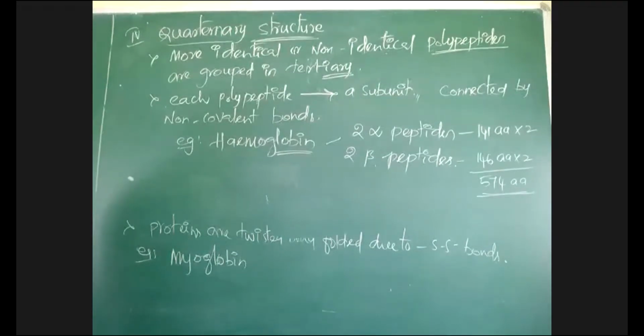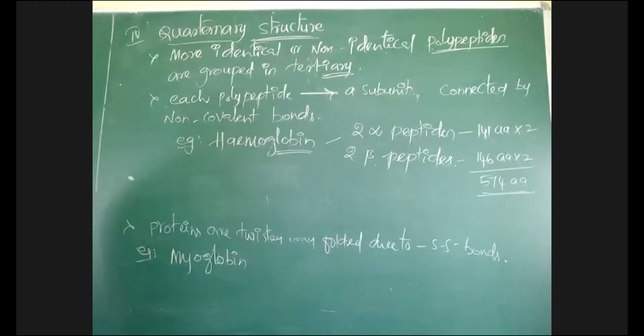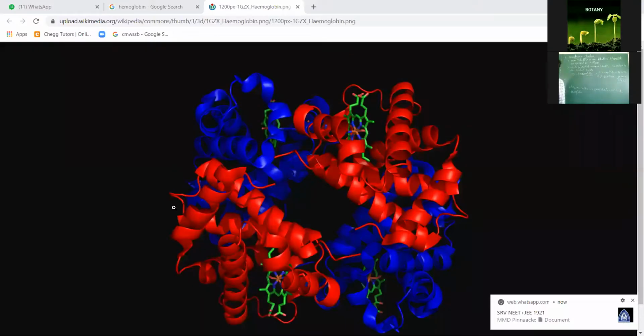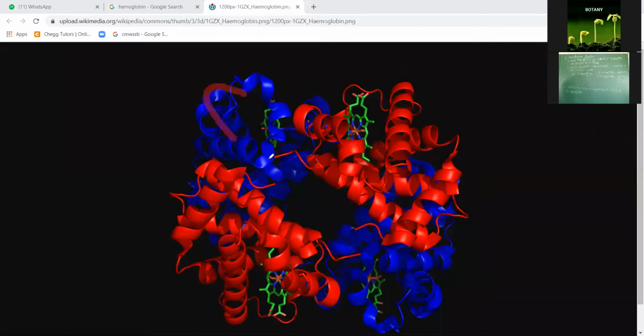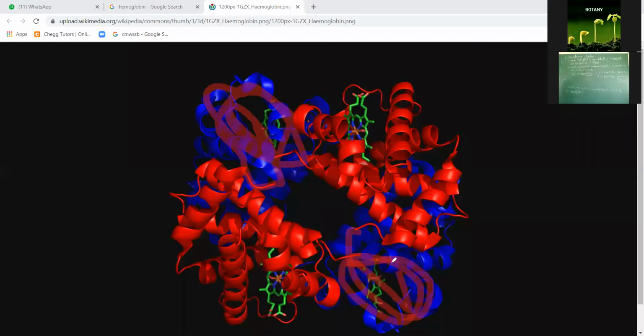Quaternary conformation is formed when 4 different peptides are joined together. Each peptide in a quaternary conformation has a tertiary structure, and each peptide is called a subunit. Here the blue color structure is one subunit. This blue color is another subunit.